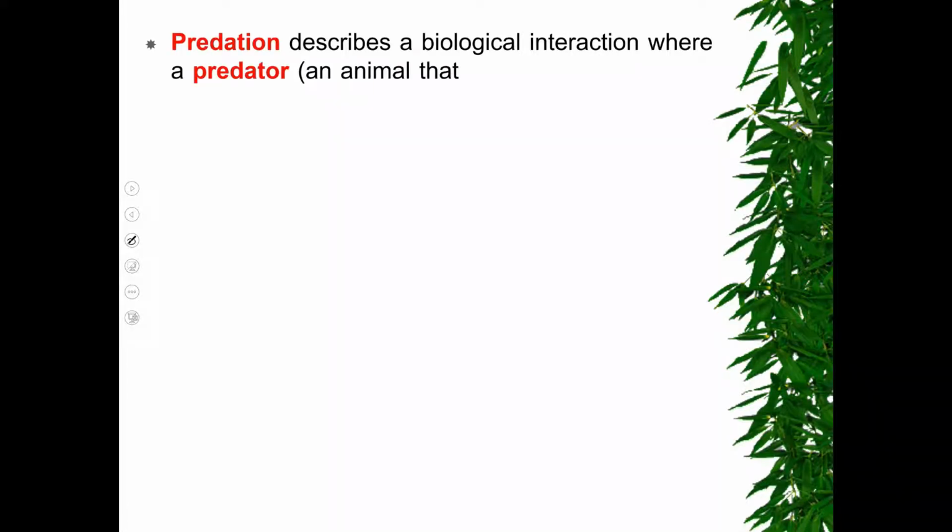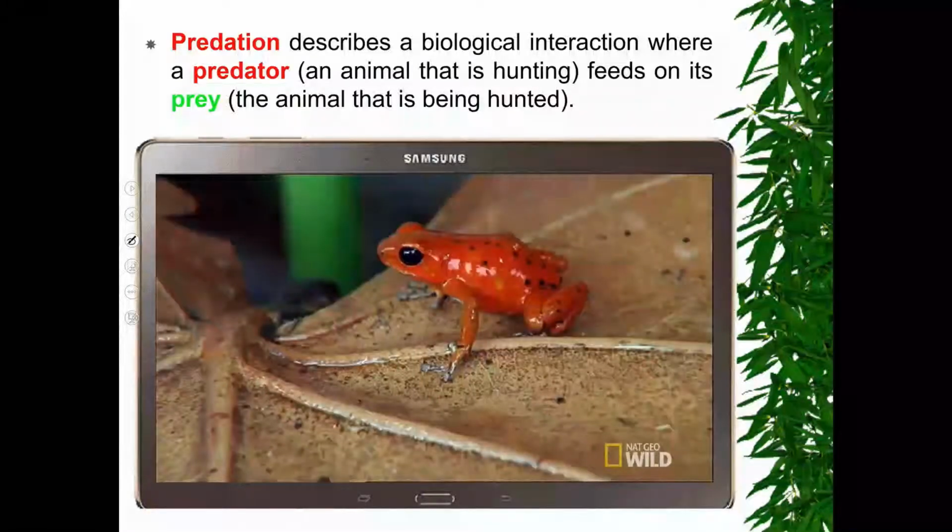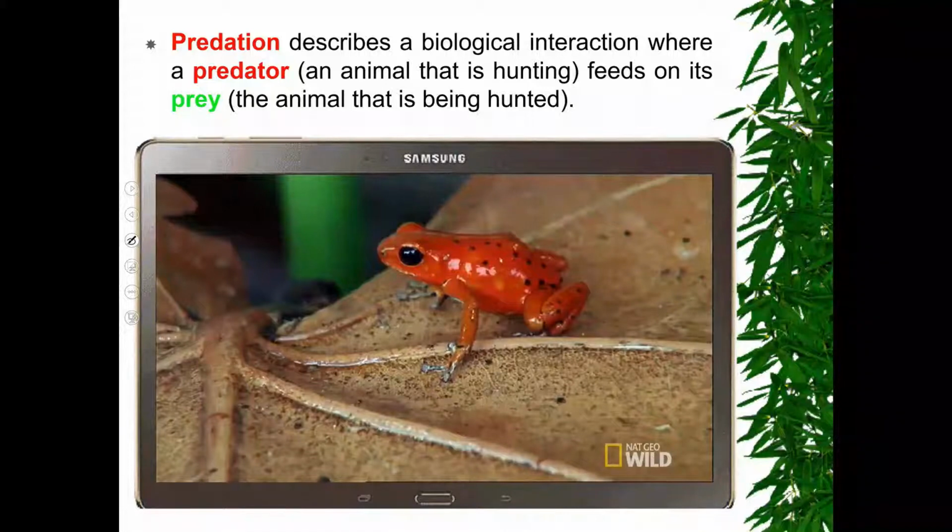Predation describes a biological interaction where a predator, an animal that is hunting, feeds on a prey, the animal that is being hunted. In this slide, we need to focus on three terms. Predation is a biological interaction, a relation between two living things, where one of them eats or hunts the other.